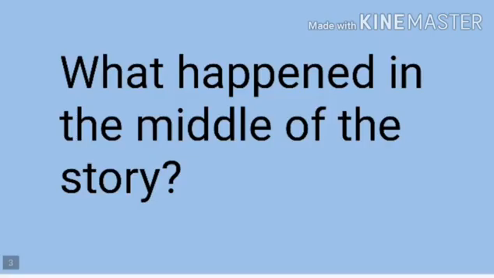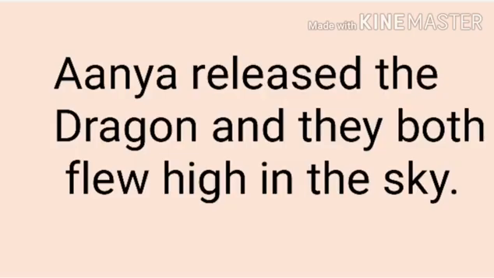Now what happened in the middle of the story? Do you remember? Only the important points. We need only the important points. What happened in the middle of the story? There we observed that Anya released the dragon and they both flew high in the sky. So these are the important things. Anya and the dragon both flying high in the sky is the important event we observed in the lesson. Now, if you observe Anya and the dragon here, you can find they are very happy.